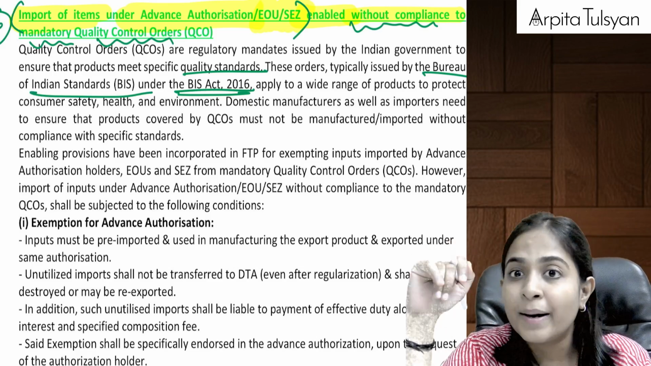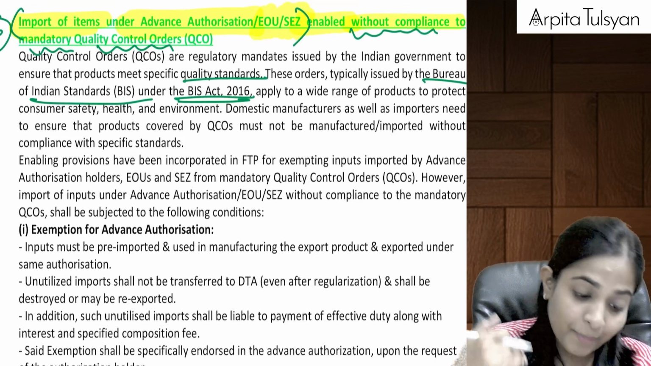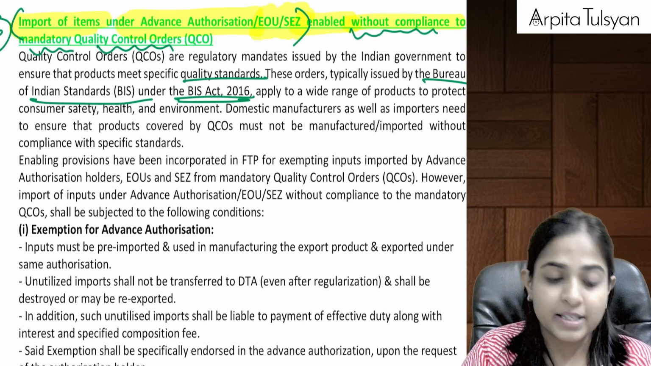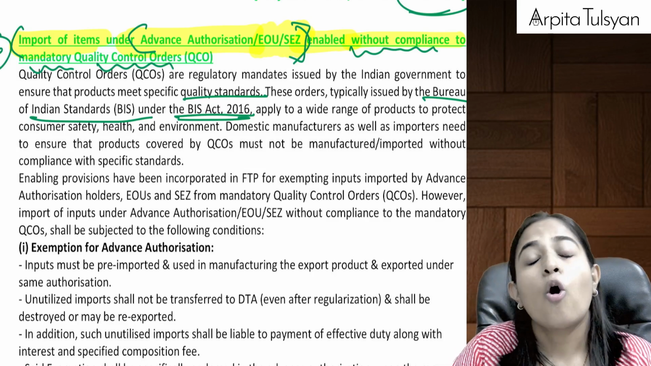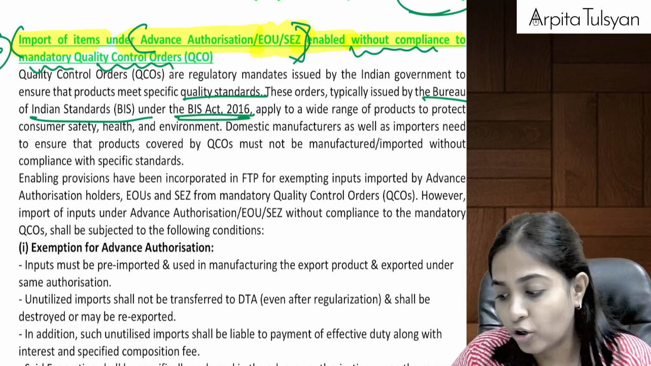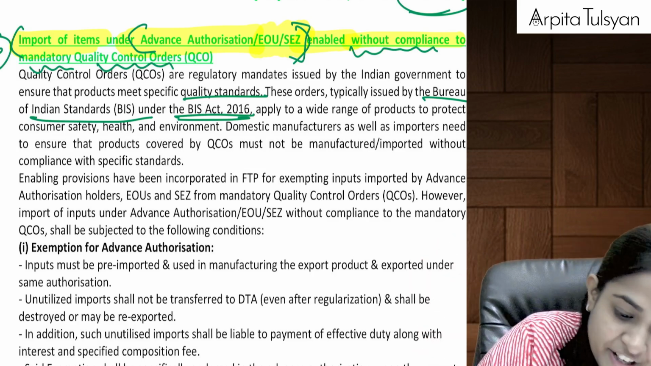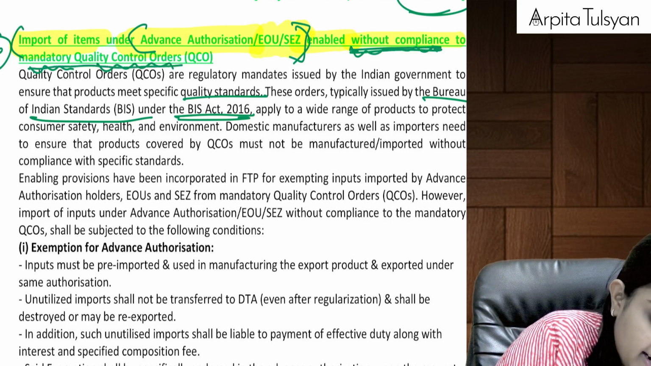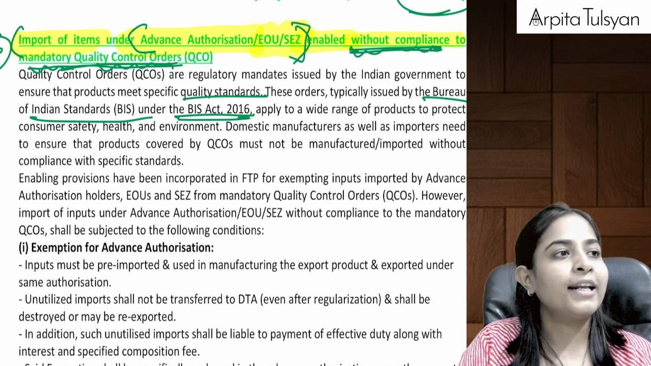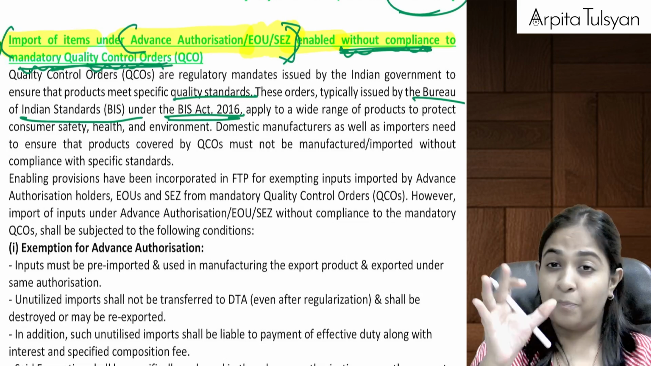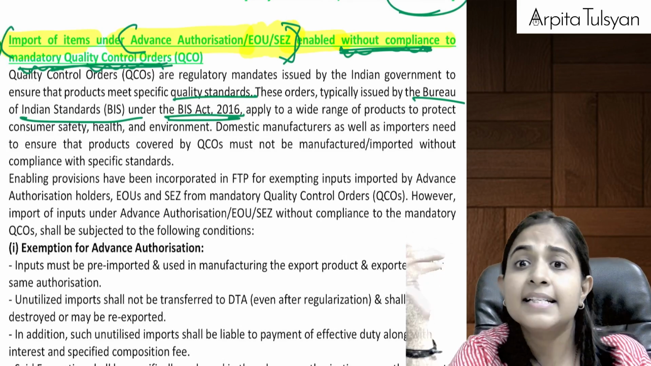Okay, this is told by whom? This is told by some Indian ministries. But now what exemption are they giving us? They are telling that these people, either who are in EOU or SEZ or who have taken advance authorization, can import without compliance to mandatory quality control orders. Means even if they don't check the quality, or even if they don't import the good quality products, it is okay.